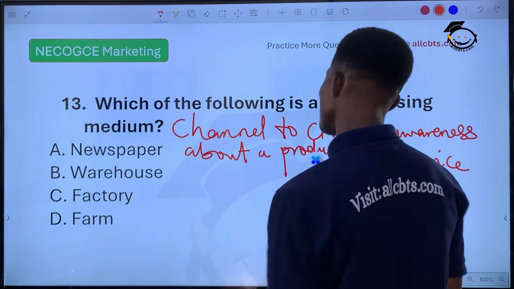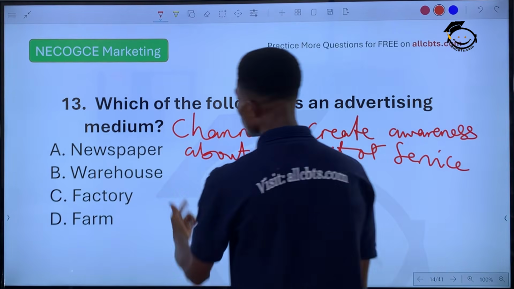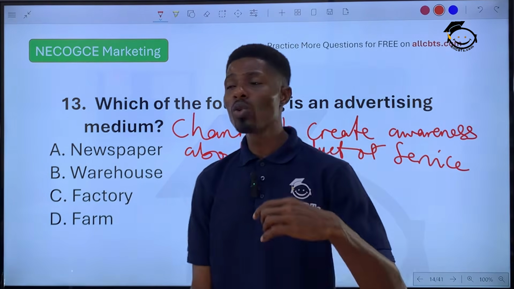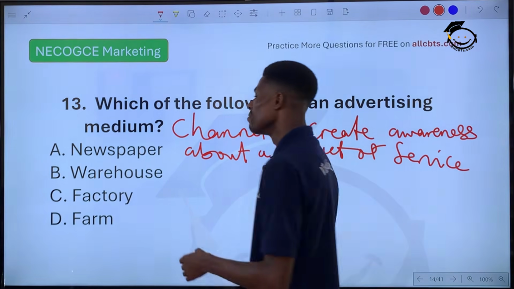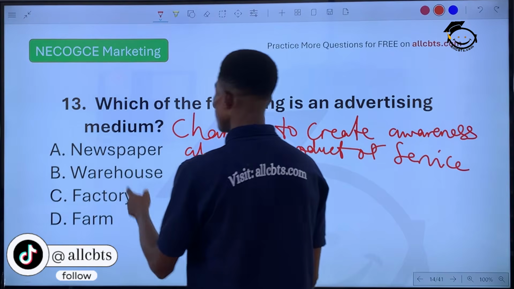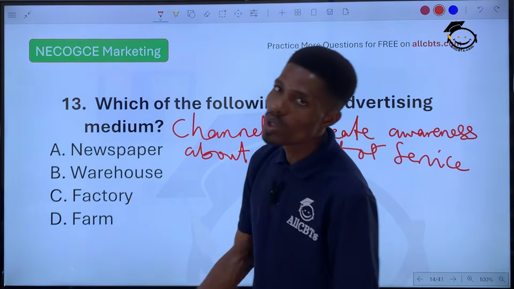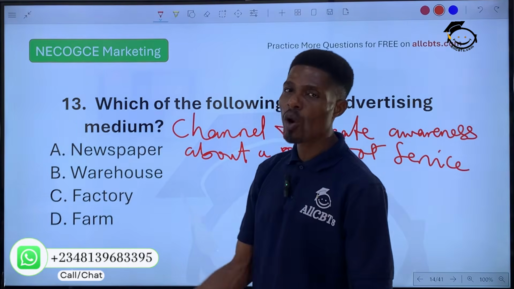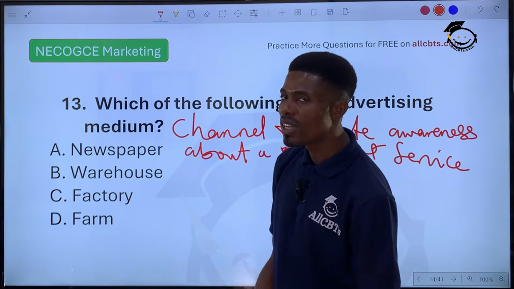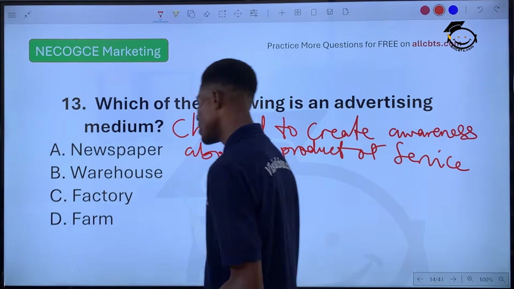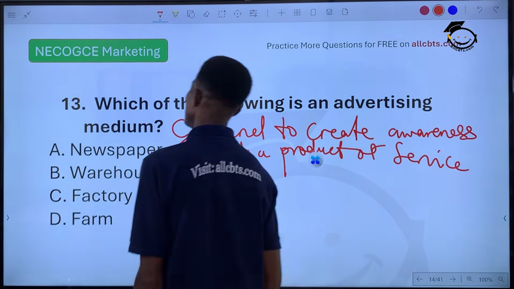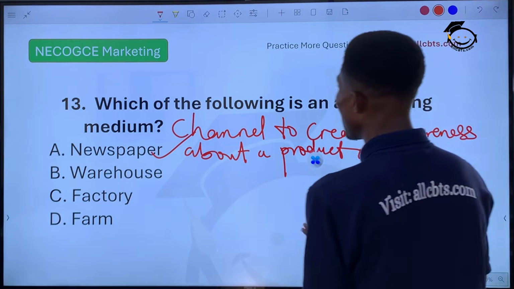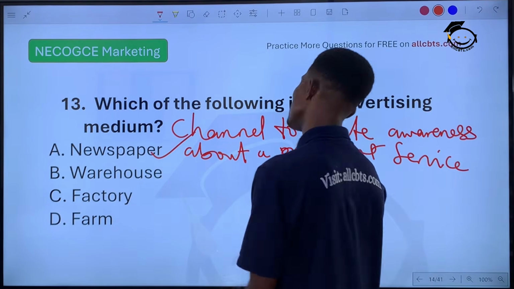Now, warehouse will not be the answer, because a warehouse is a place where goods are stored for future use. A factory is a place where goods are produced. A farm is a place where crops are cultivated and animals are reared. So the correct answer is newspaper. Newspapers are used to advertise products and services.